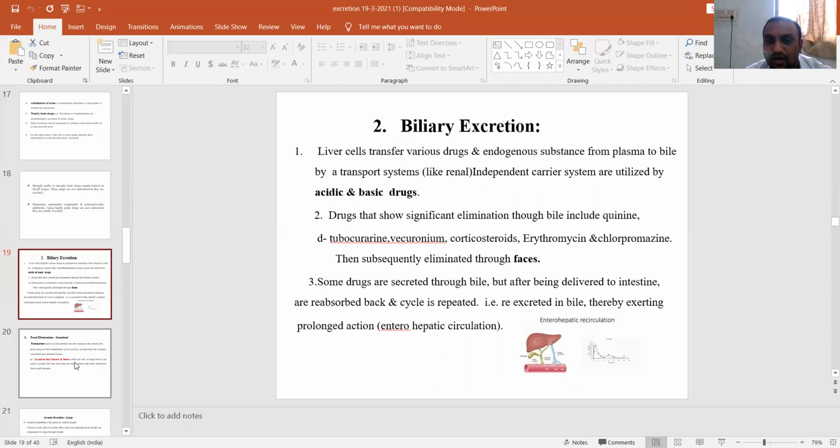Drugs that show high elimination through bile include phenytoin, digitoxin, vancomycin, corticosteroids, erythromycin and chlorpromazine, which are subsequently eliminated through feces. Some drugs that are excreted through bile are delivered to the intestine and reabsorbed back into the cycle, and that undergoes enterohepatic circulation.